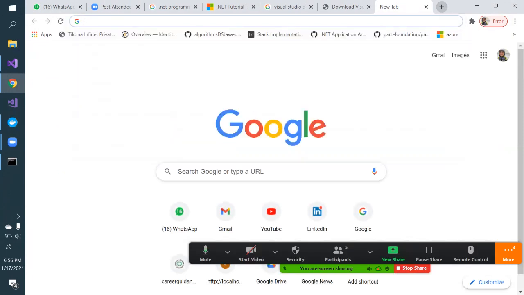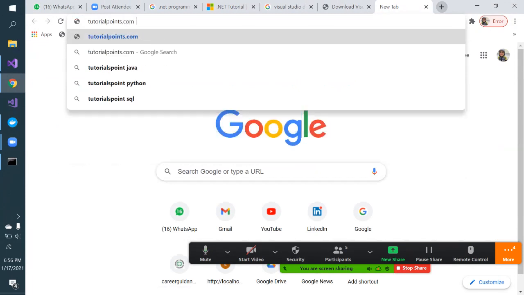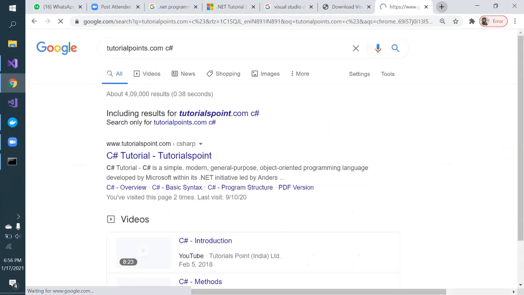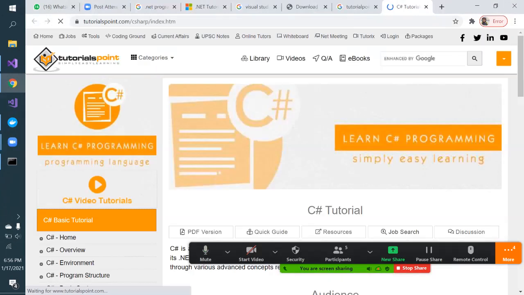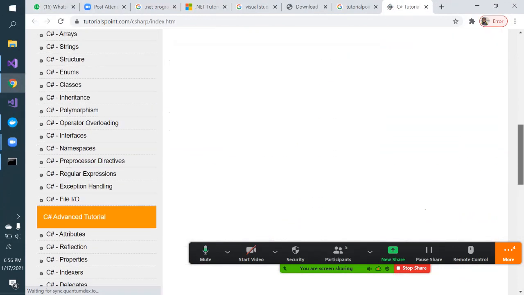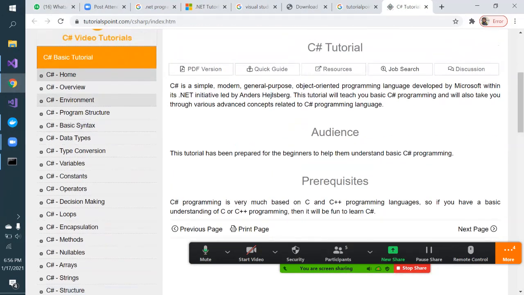One of the good websites is tutorials.point.com. As you know that we are learning the C# programming language for .NET, just type tutorials.point.com C# and open this tutorial. So see, it is like a complete guide from start to end of what you should be knowing in that programming language. They have given it in a nice tutorial fashion. So this website I will recommend. You should go through from the start till the bottom.